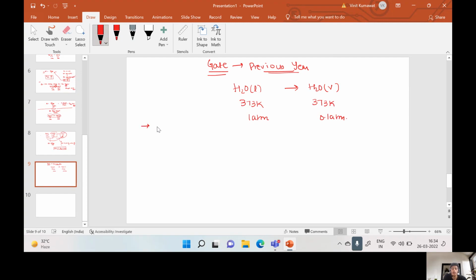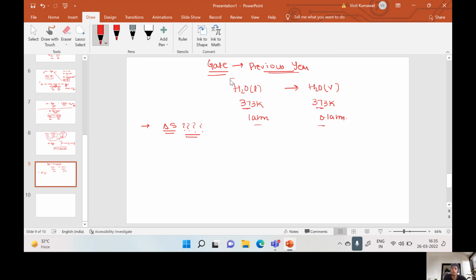In GATE they asked to calculate the entropy change for the whole process. As we know, the liquid phase is converting into vapor phase, temperature is the same but pressure is different. So this is not an example of reversible phase transformation.